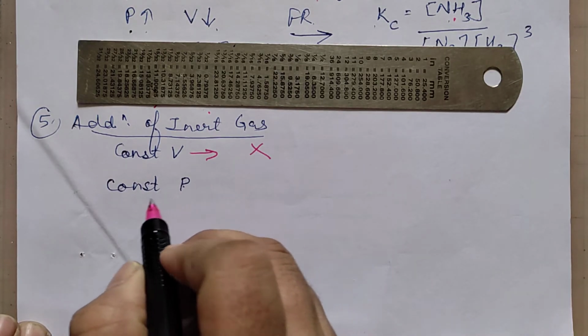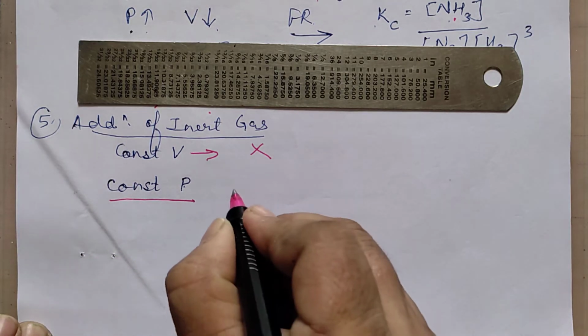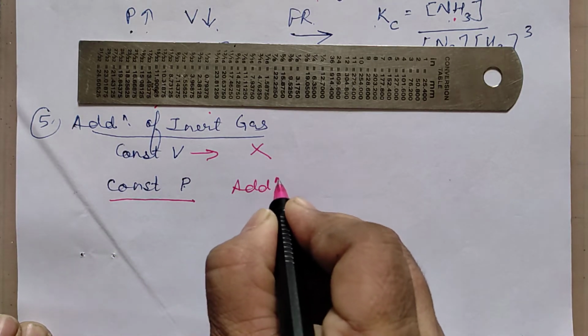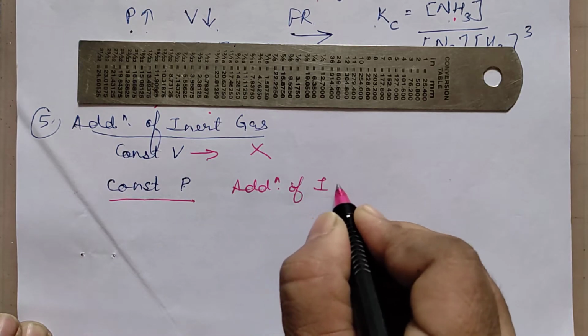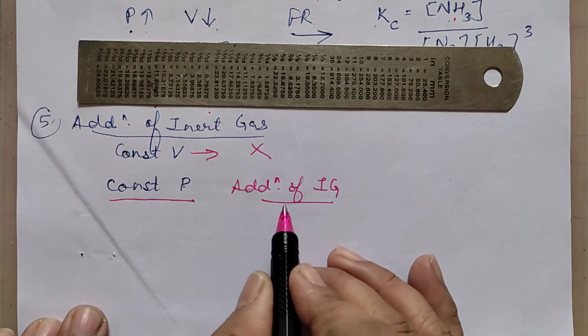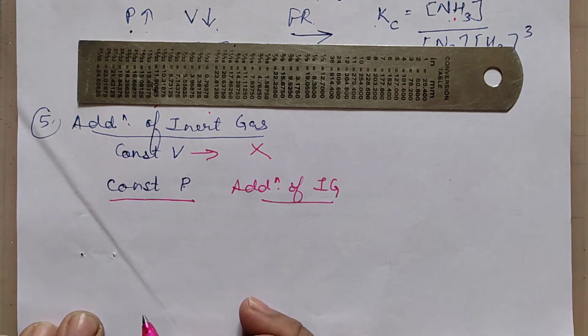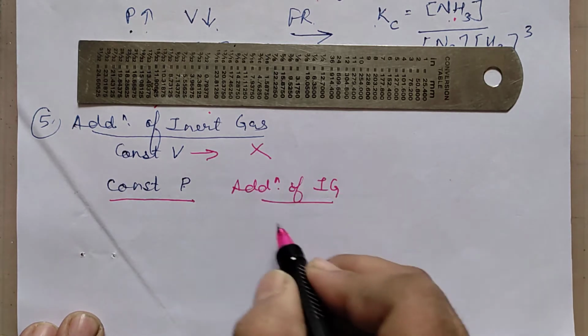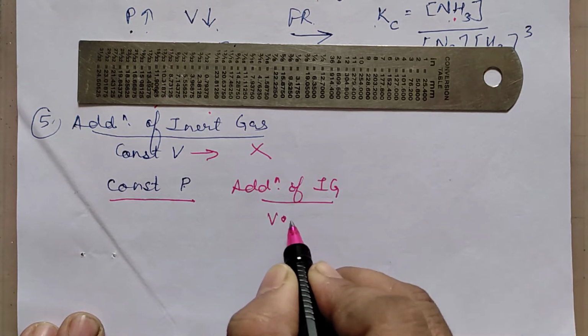How it is affecting? Now let us understand this. Suppose at constant pressure the inert gas is added. Inert gas means any gas which is not going to react, which is inert. So if this is added at constant pressure, then what will happen? When this is added, volume will increase.